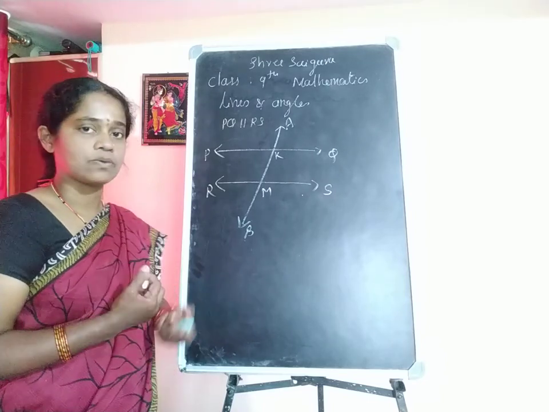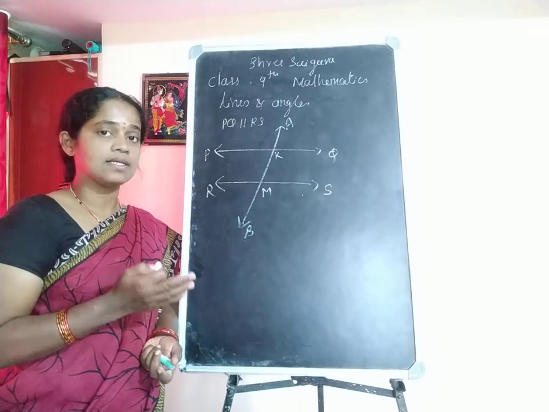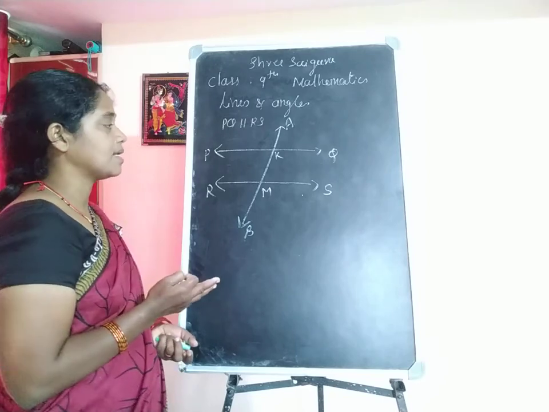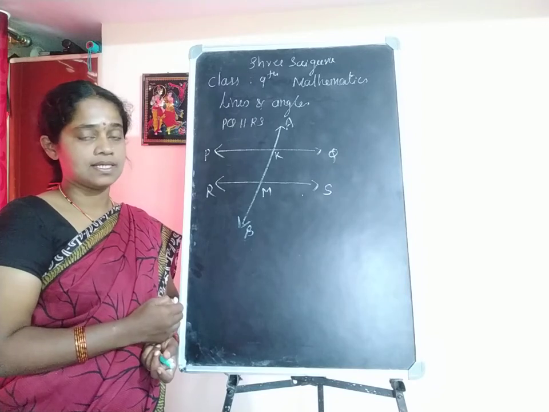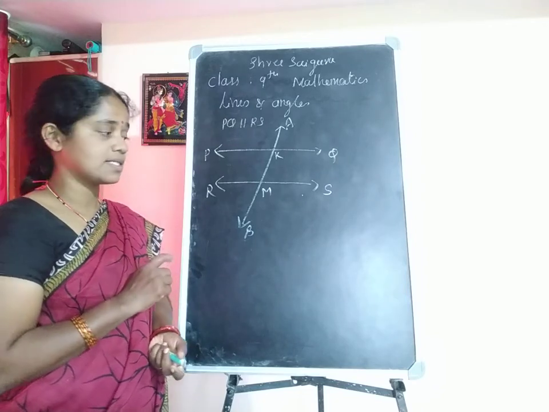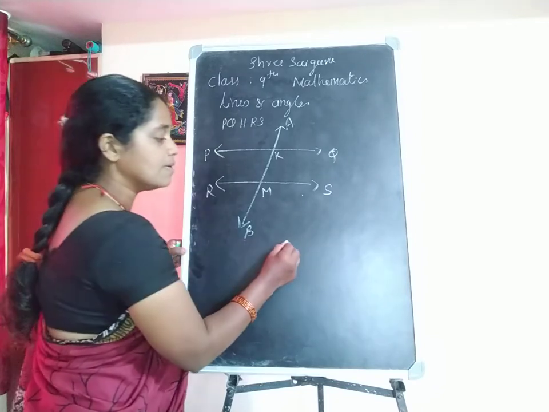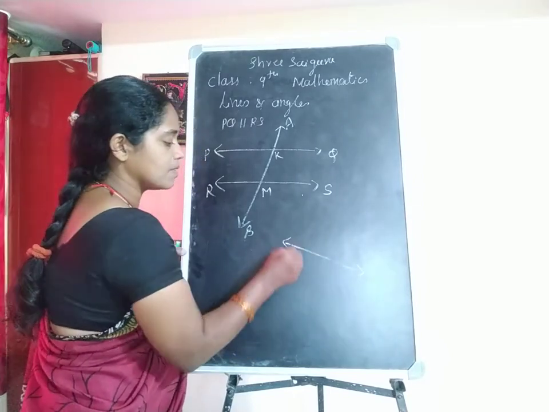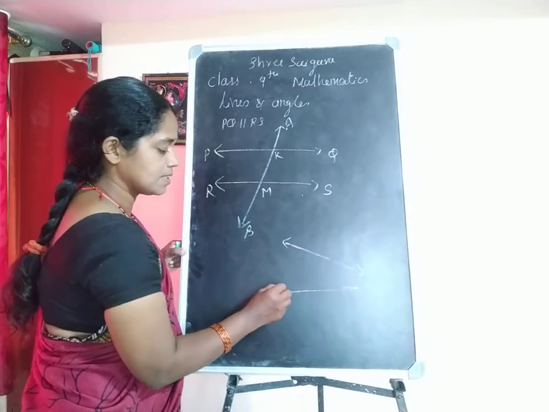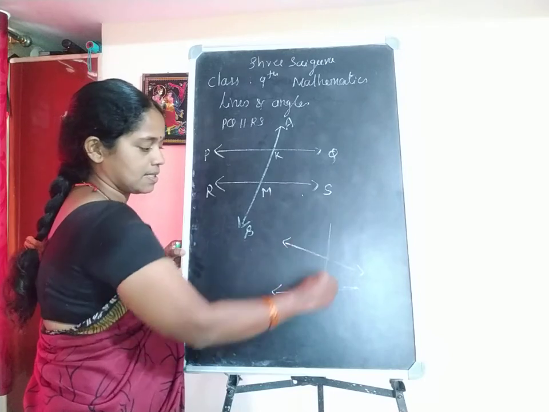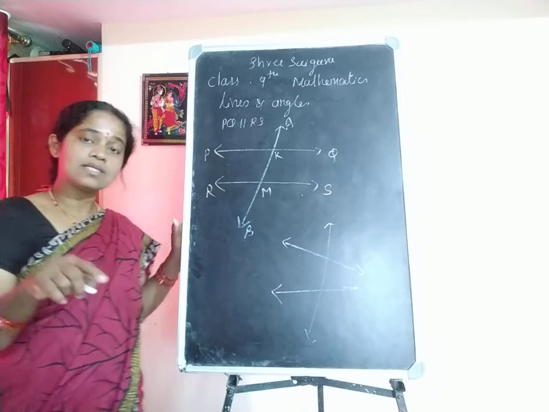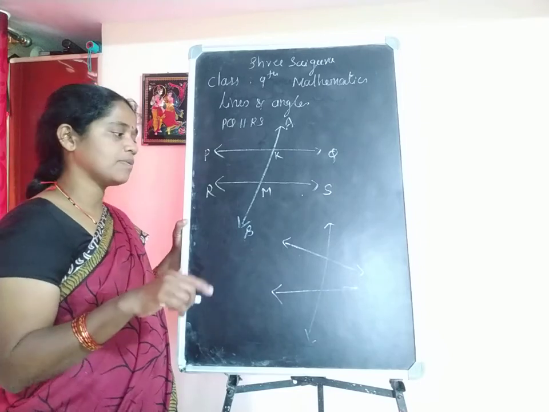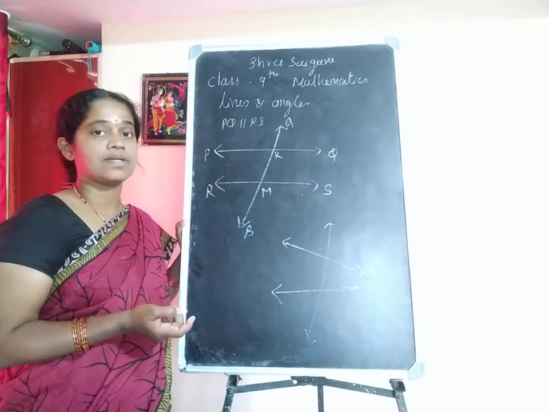Understand well. When a line intersects a set of parallel lines, what kind of angles are possible? There is another case, when a set of non-parallel lines is intersected by one more line; there also, what kind of angles are possible and what is the relation between them.